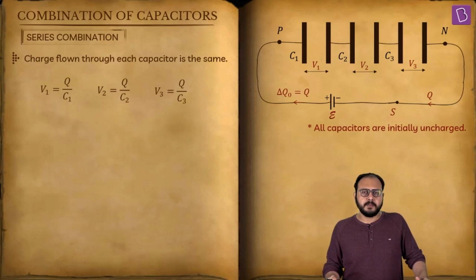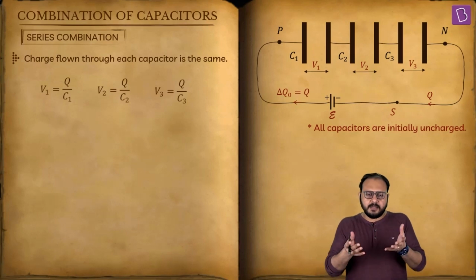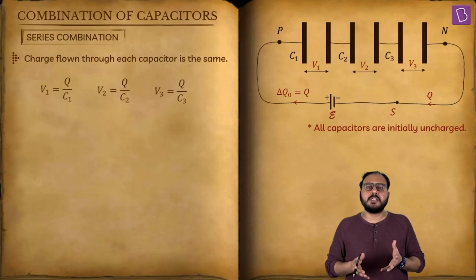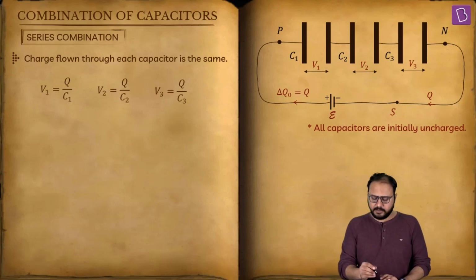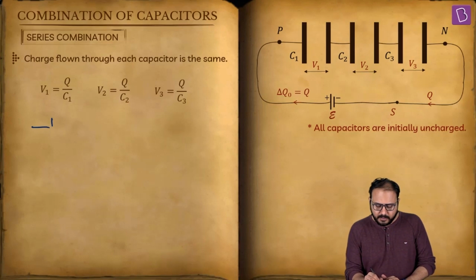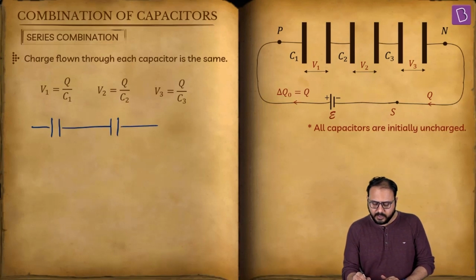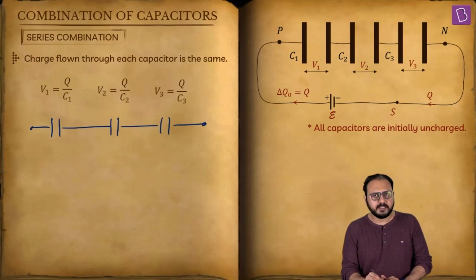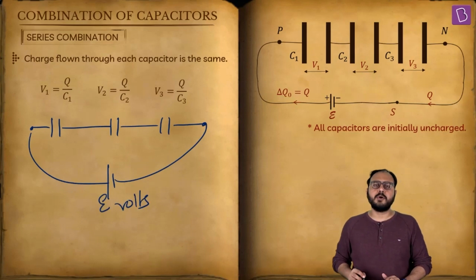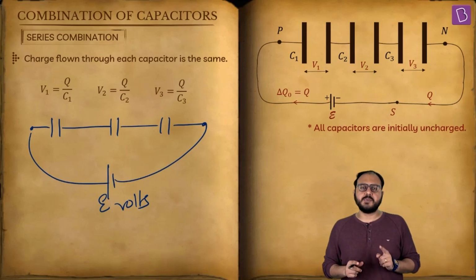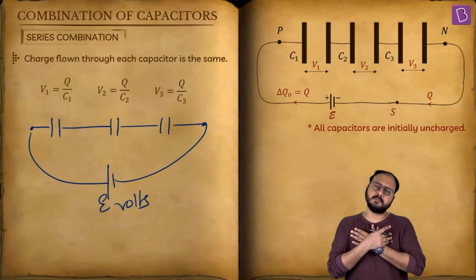What does that mean? It means that the capacitors are dividing the available voltage of E among themselves. Point number 1. It means C1 capacitor, C2 capacitor, and C3 capacitor. Three capacitors. Now, these capacitors are given an offer: you have E volts available to you. What are you going to do? The three capacitors in series will say, we will divide among ourselves.